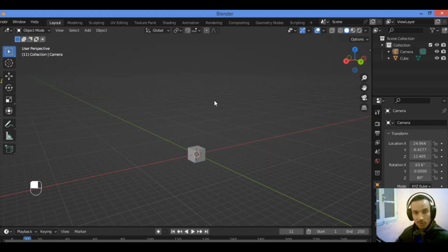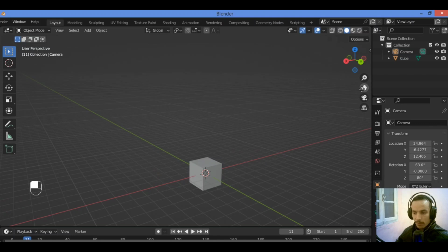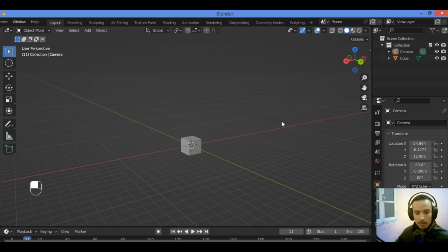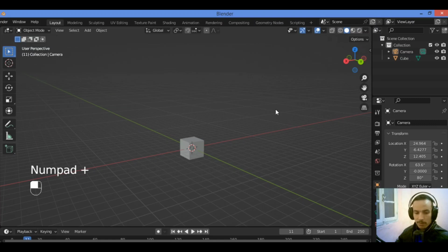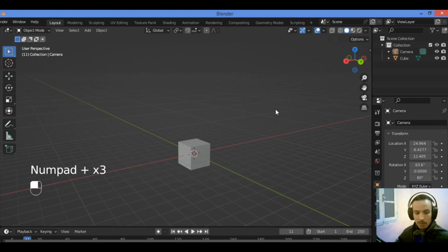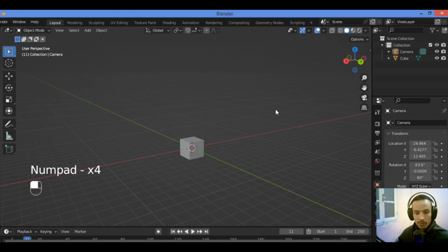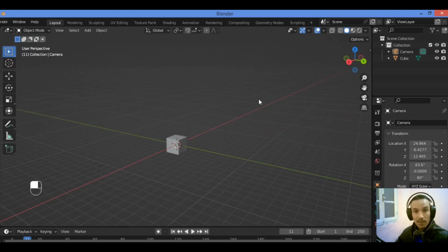The quickest way to zoom in Blender is to use the scroll wheel, like this. We can also use numpad plus to zoom in like this, and numpad minus to zoom out. And that's it for